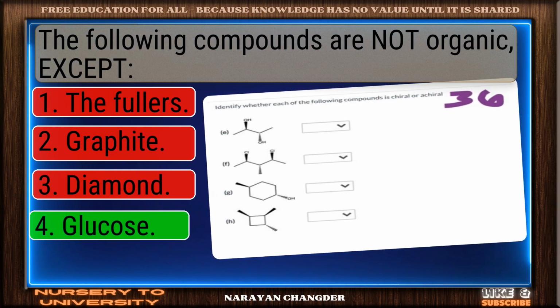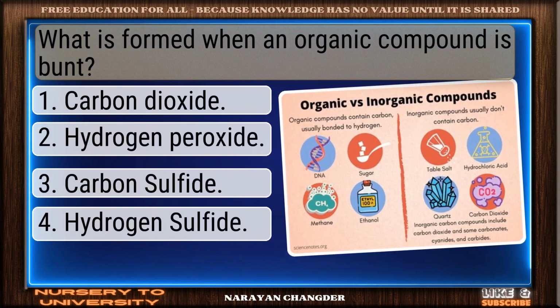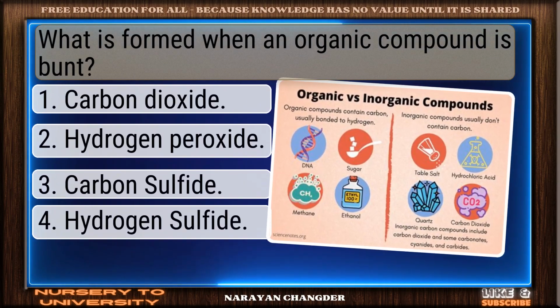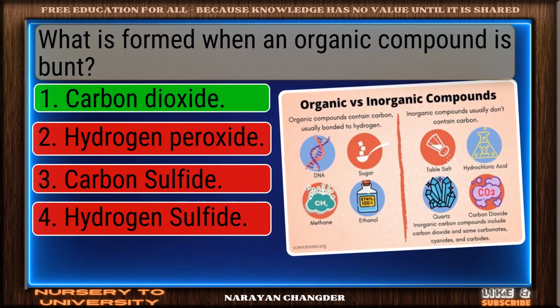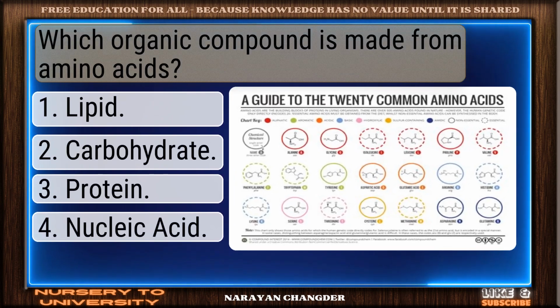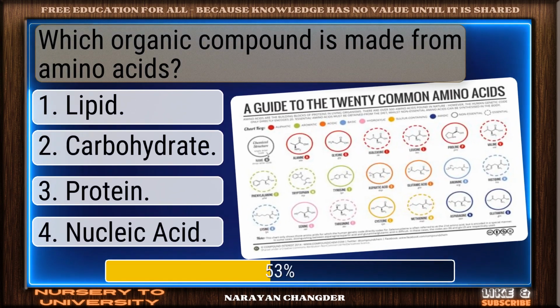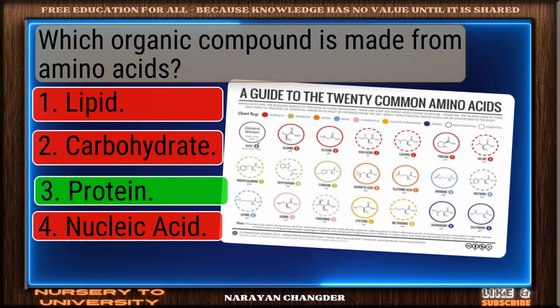Great job. Glucose is the accurate answer. What is formed when an organic compound is burnt? Smart pick. Carbon dioxide is the correct choice. Which organic compound is made from amino acids? Valid point. Protein is true.